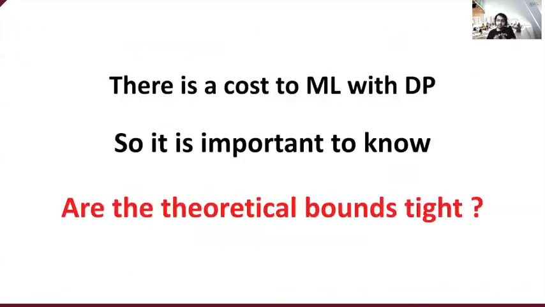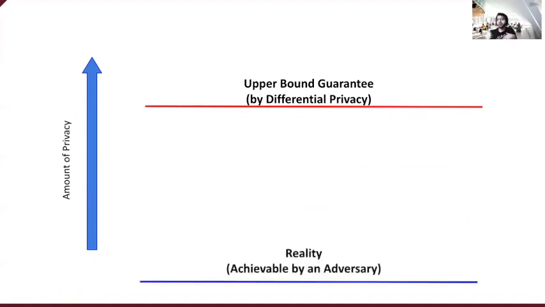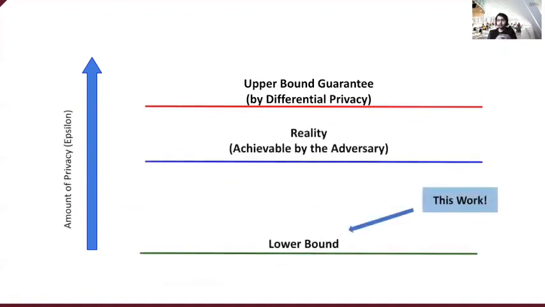It's good. So we have this machine learning with differential privacy, but there are a lot of costs to using it. And it's important for us to know whether these differential privacy guarantees are tight, or whether they are very conservative. So we want to see, if we train a model and we have some upper bound on privacy using differential privacy, whether the attacker can achieve performance very similar to that upper bound, or whether there is a huge gap. And in this work, especially, we want to look at the lower bound.